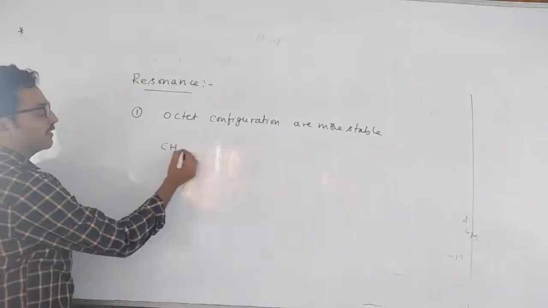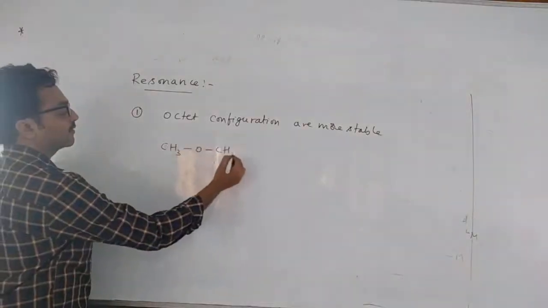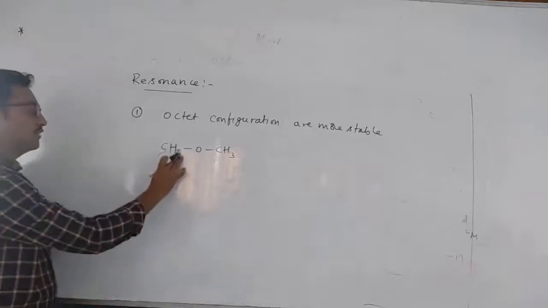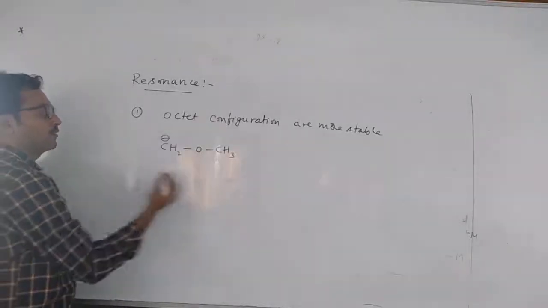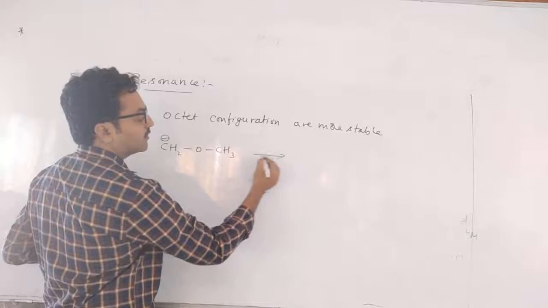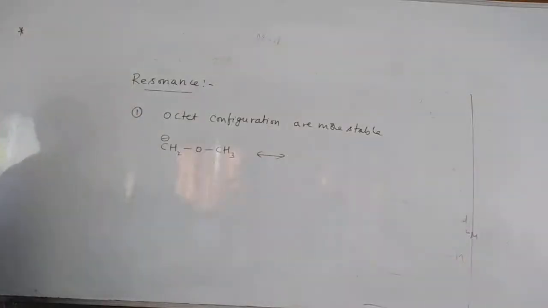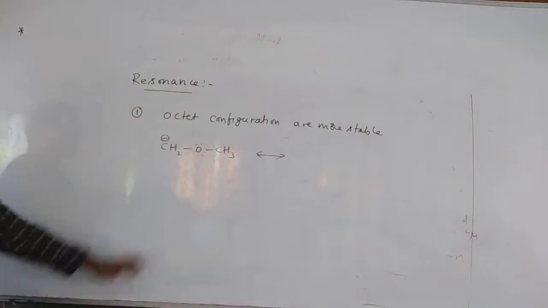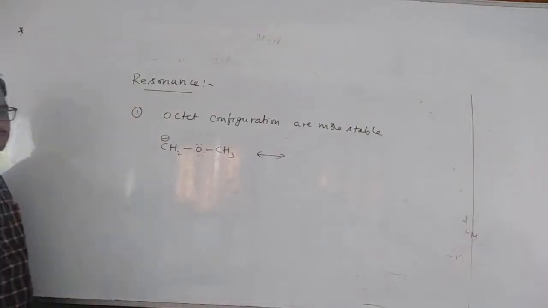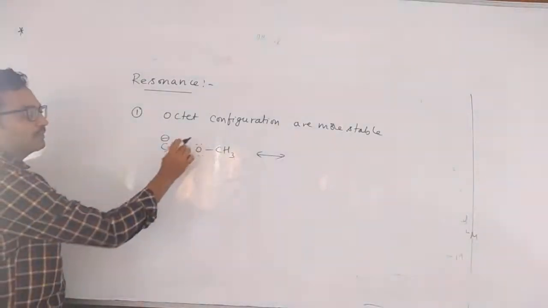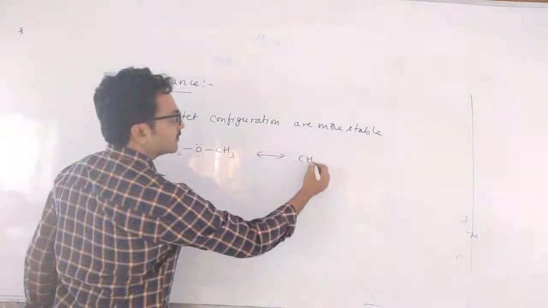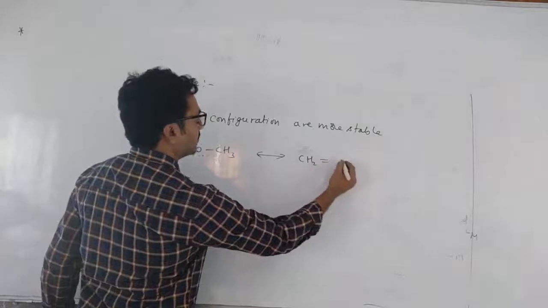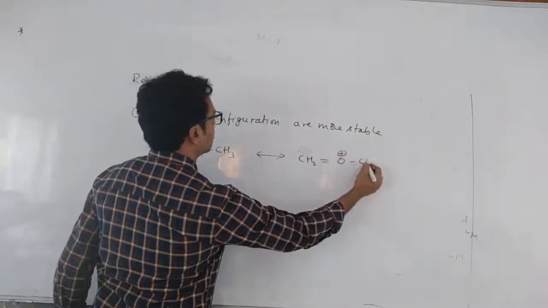Suppose if I take this one, dimethyl ether, or CH2 here, and what is the resonating form of this? Anyone? Here oxygen has 2 lone pairs of electrons. Can you tell the resonating form of that? This lone pair can be given like this, so you will get a double bond O plus CH2.